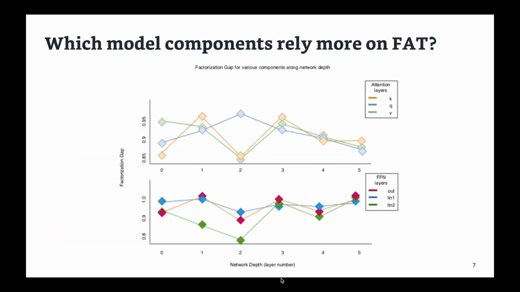We then ask which model components rely more on Factorization-Aware training to produce satisfactory results. We calculate Factorization Gap along the network depth. We show that for self-attention layers, as we move along the network depth, there is a downward trend in Factorization Gap, whereas for feed-forward networks, there is an upward trend, indicating that in deeper layers, feed-forward layers are more reliant on Factorization-Aware training to produce satisfactory results.